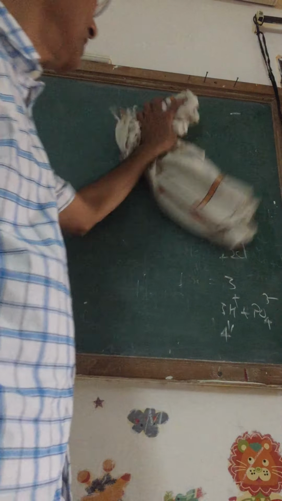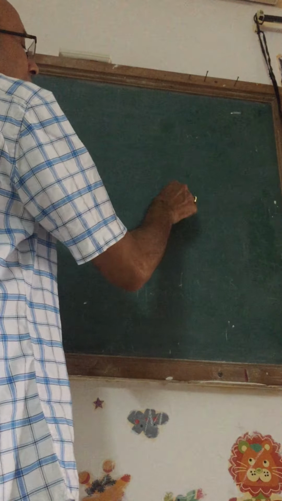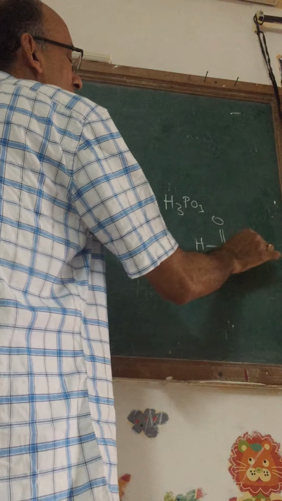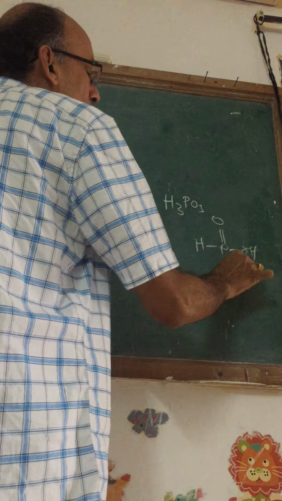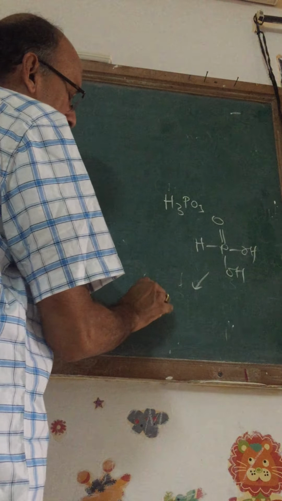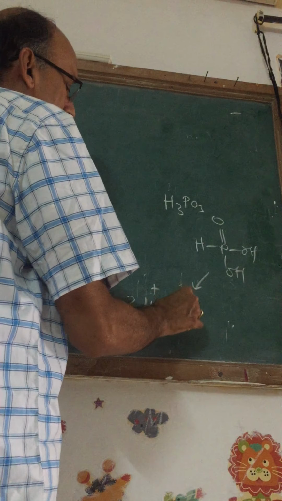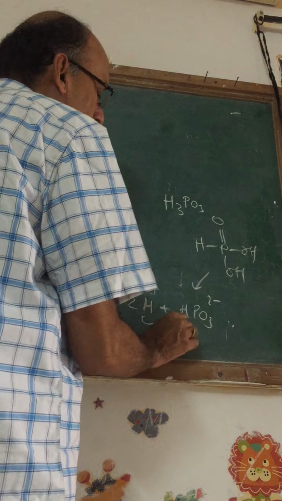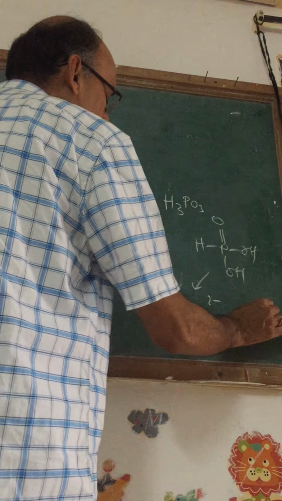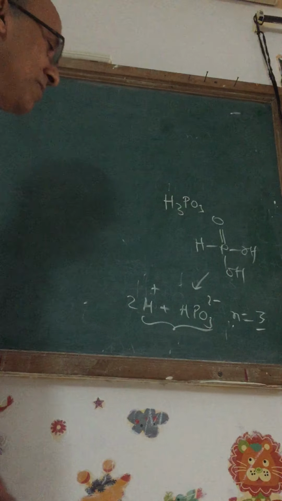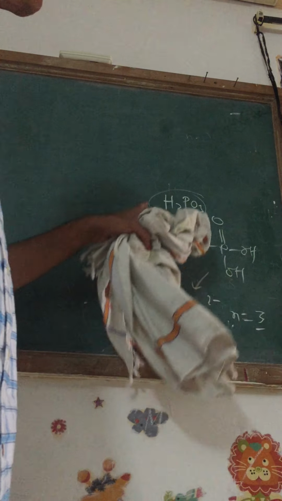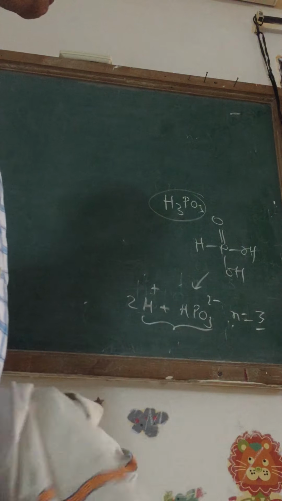However, there is confusion. If I have phosphorous acid, H3PO3, well, its structure is like this. It means it has only 2 OH groups, so it can give only 2 H+ and 1 HPO3 2−. So the n factor, n is equal to 3 for phosphorous acid. So you can't really increase the number of particles just by looking at the formula.